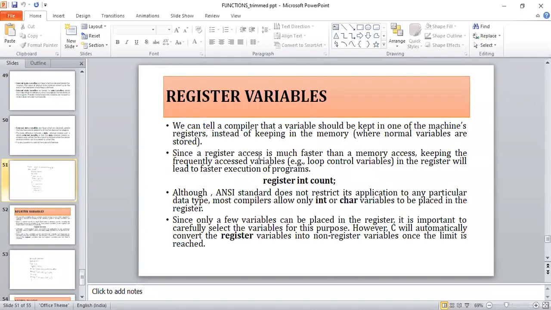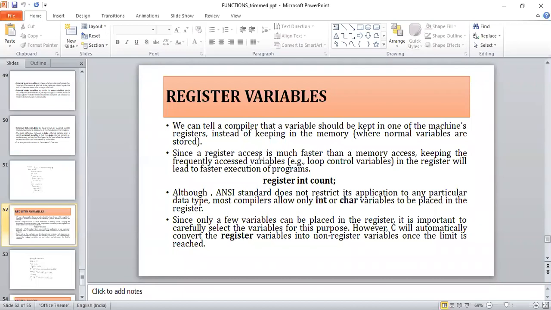And the last one is register variables. Register variables are for when you want to store variables in a particular memory location. We have one more type of memory called registers. Those registers are nothing but the CPU registers. When we were discussing the primary memory devices, we quoted this example, registers. So here also registers come into the picture.